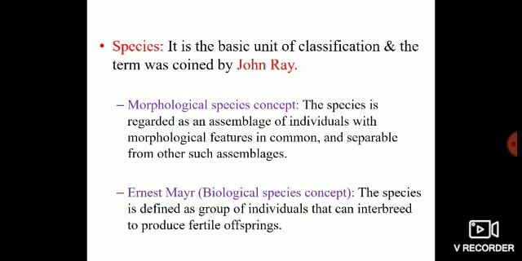The term species was coined by John Ray, and there are different ways of defining species, but the most widely accepted definitions include the morphological species concept, which says the species is regarded as an assemblage of individuals with morphological features in common and separable from other such assemblages.